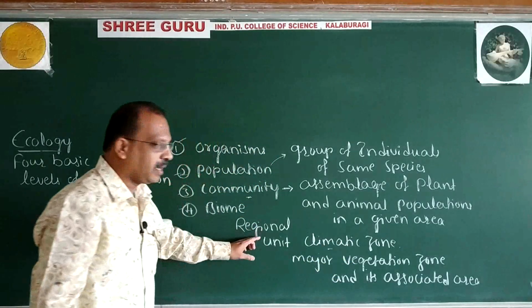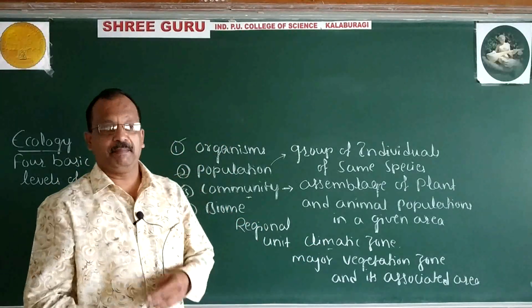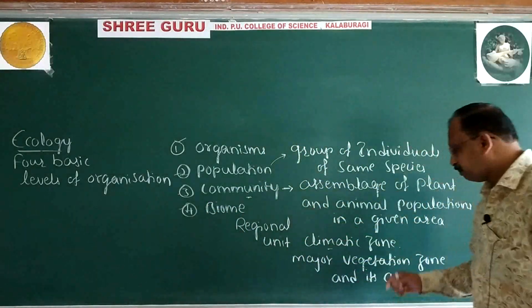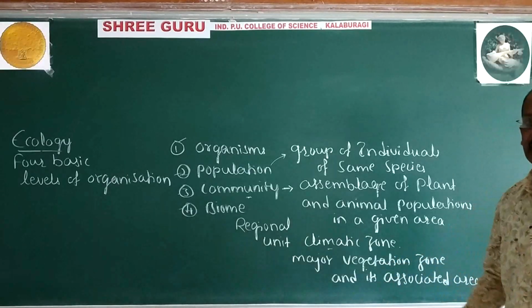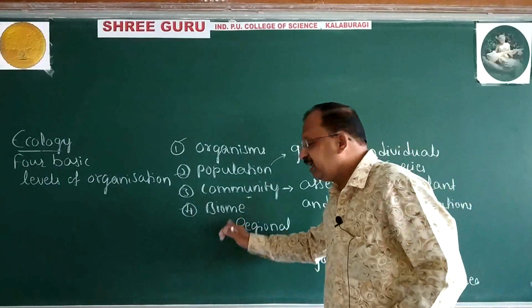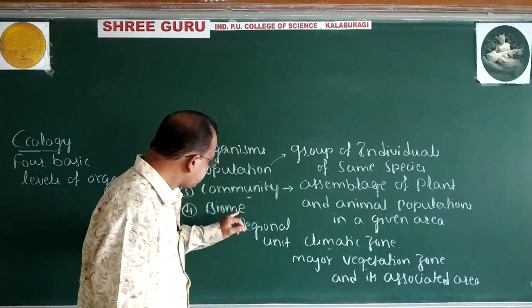It is a large unit which is having specific climate. A particular kind of climate is noticed in the biome, and along with that it is having major vegetational zone. Particular kinds of vegetation are grown in the biome and its associated area.